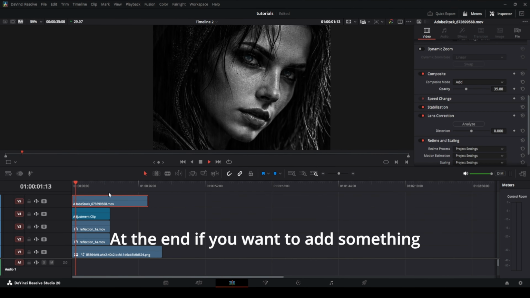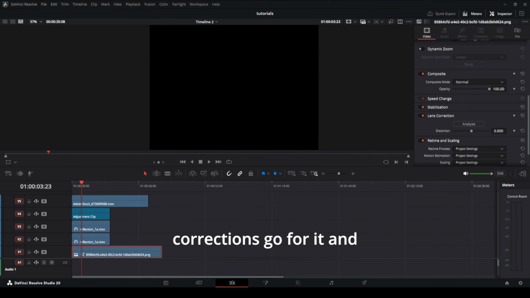At the end, if you want to add something else or do some color corrections, go for it and have some fun.